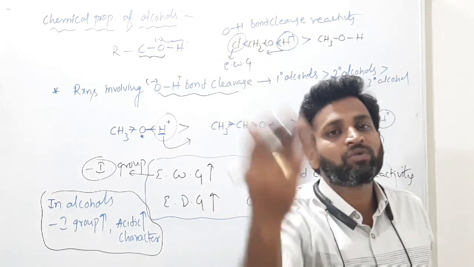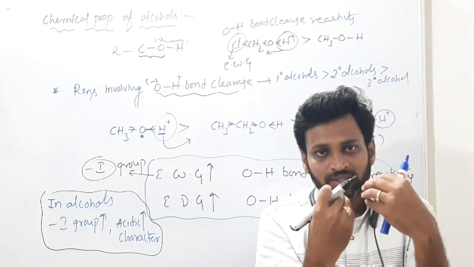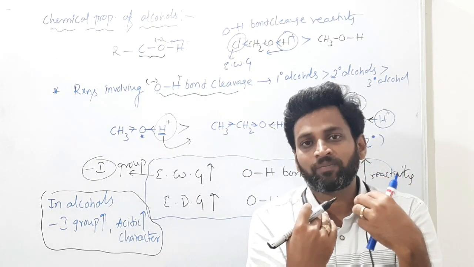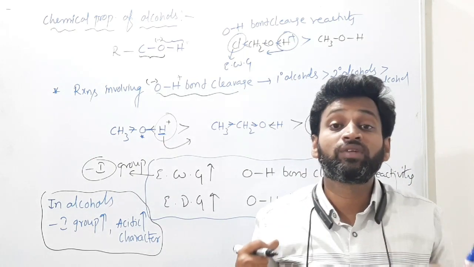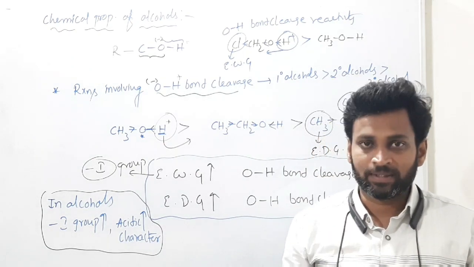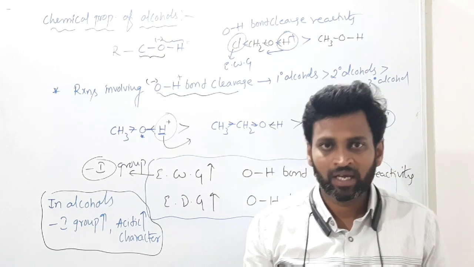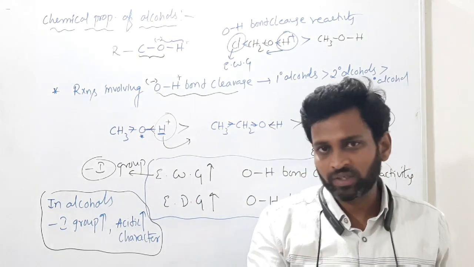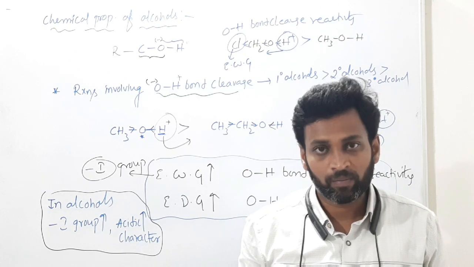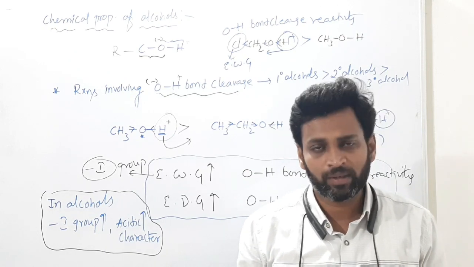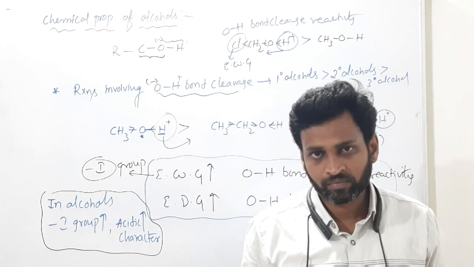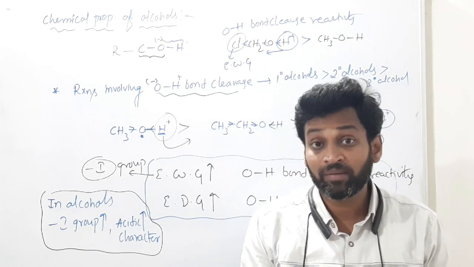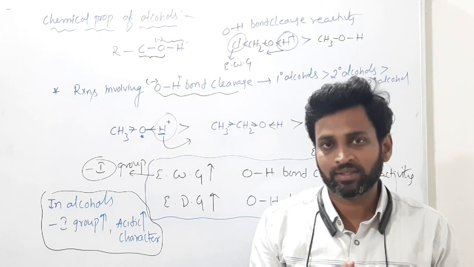Because H plus has to go, electrons must come towards oxygen, which happens when electron withdrawing groups are present. A few people can understand all this the first time itself. They may feel bored, but I am talking about the remaining people, who may understand the second or third time. So these are very, very important. Please remember all these things.